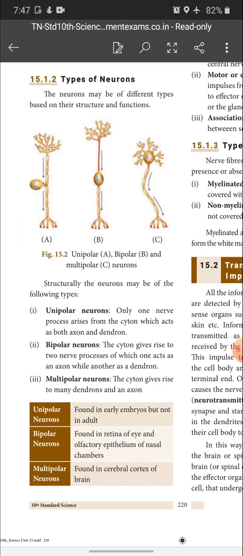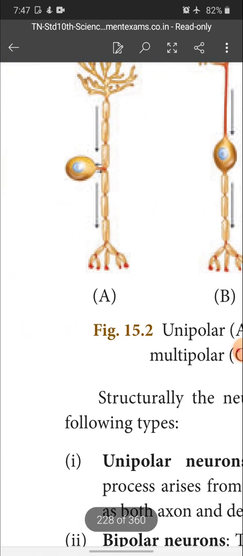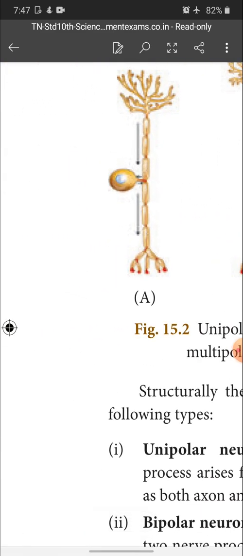So unipolar has a single process. The single process acts as an axon as well as a dendron. See here children, this is a unipolar neuron. In this unipolar neuron, the round spherical structure is there, and it is a single process. This single process acts as an axon towards the downwards, and towards the upwards it acts as a dendron. So the single process itself acts as both axon and dendron.